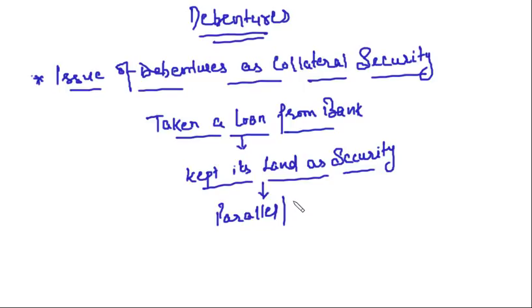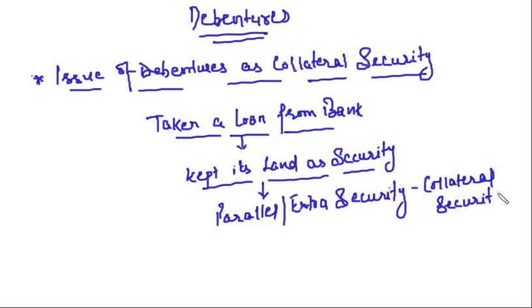This parallel or extra security that the bank is asking besides land is known as collateral security. Because when the land is kept as security, the bank is at a risk that tomorrow if the value of land decreases, the bank might not be able to recover its loan from the sale of land. So they want additional security. That additional, extra, parallel security is known as collateral security.